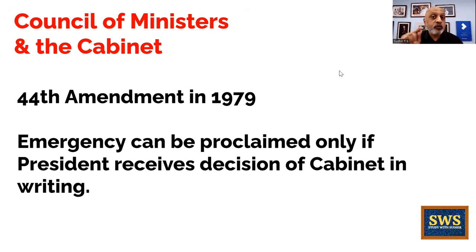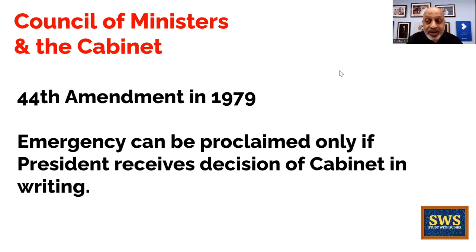And the word cabinet was introduced to say that national emergency can be proclaimed only if the president receives the decision of the cabinet in writing. In writing. It cannot be an oral communication to the President of India, as it happened apparently during 1975 when emergency was declared, when Indira Gandhi was Prime Minister and Fakhruddin Ali Ahmed was the President of India.